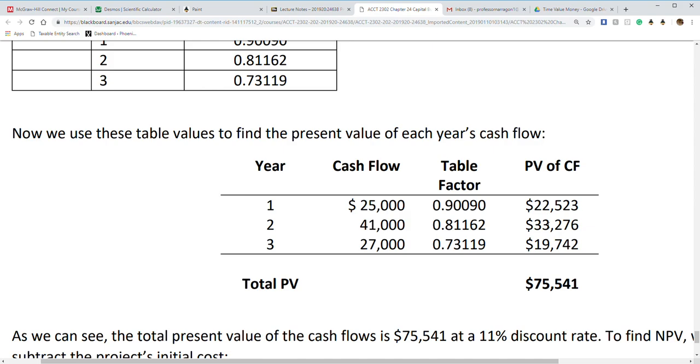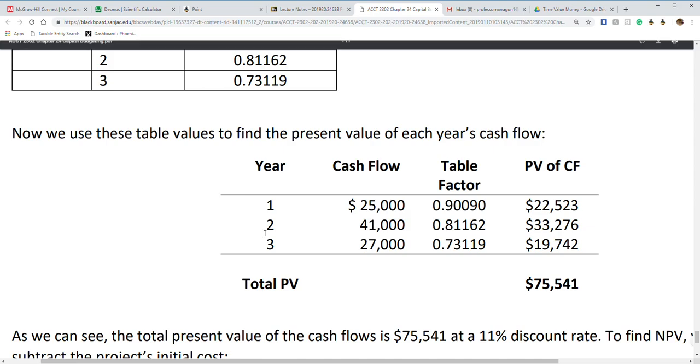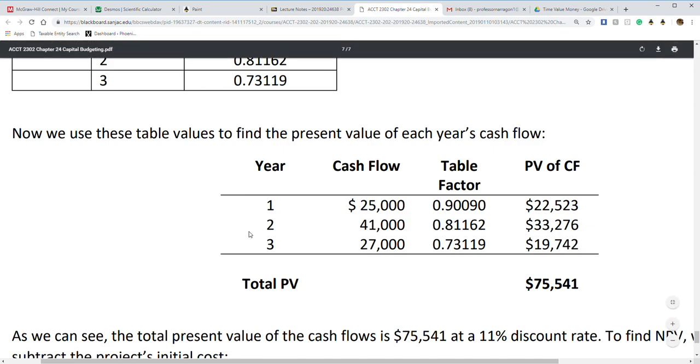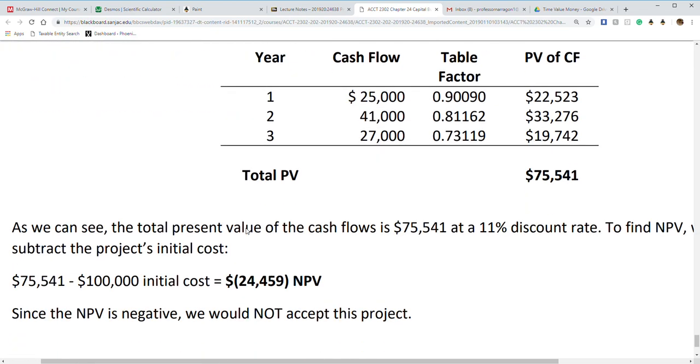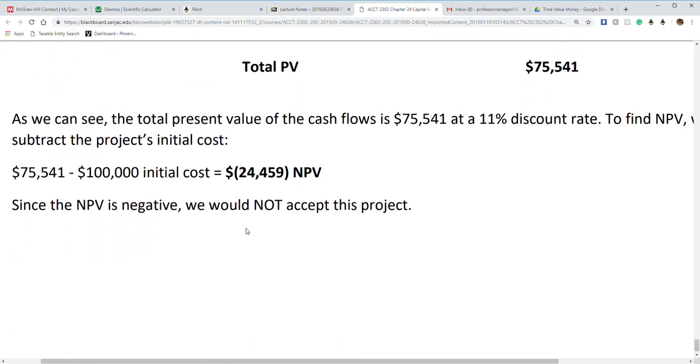So with that being said, the total present value is 75,541 at an 11% rate. So for us, we take 75,541, because it's always our cash flow first, minus 100,000, which was our initial cost, and we find out that the net present value is a negative 24,459, which basically means if it's negative, do not accept this project.